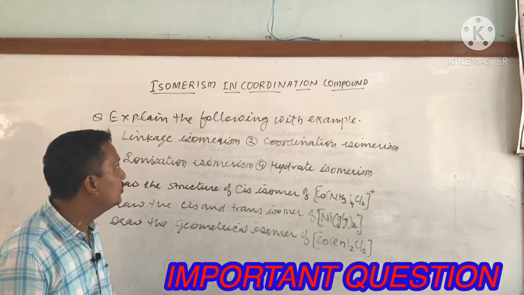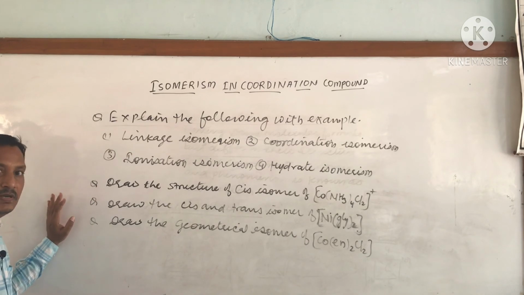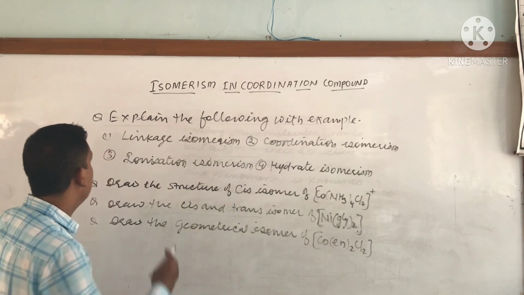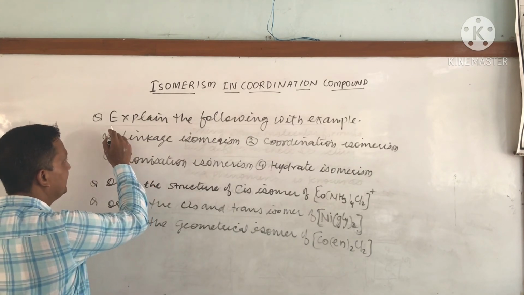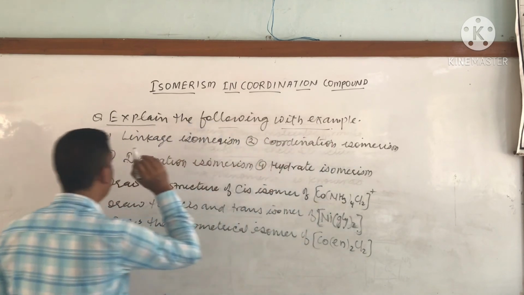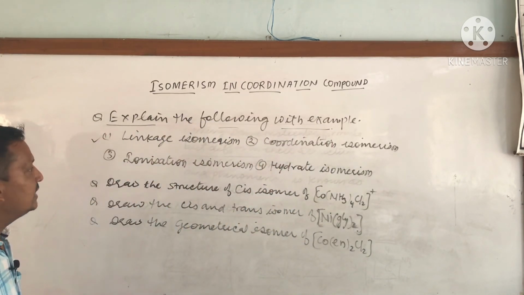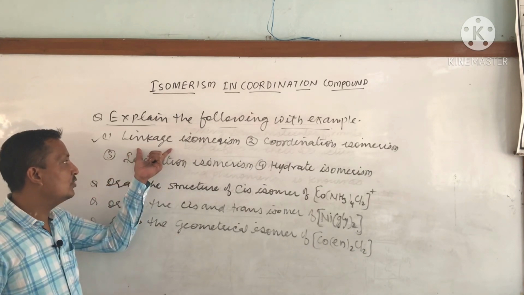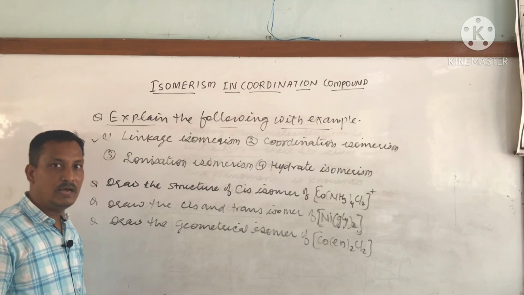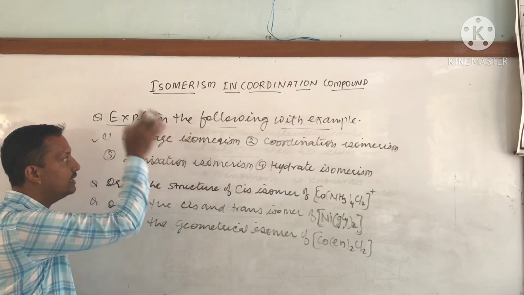Next we are moving to the important questions of isomerism generally asked in our CBSE or board exams. First of all, generally they ask questions like this: explain the following with examples. Earlier we discussed linkage isomerism: coordination compounds have the same molecular formula but differ in the linkage of the ligand atom with the central metal atom.